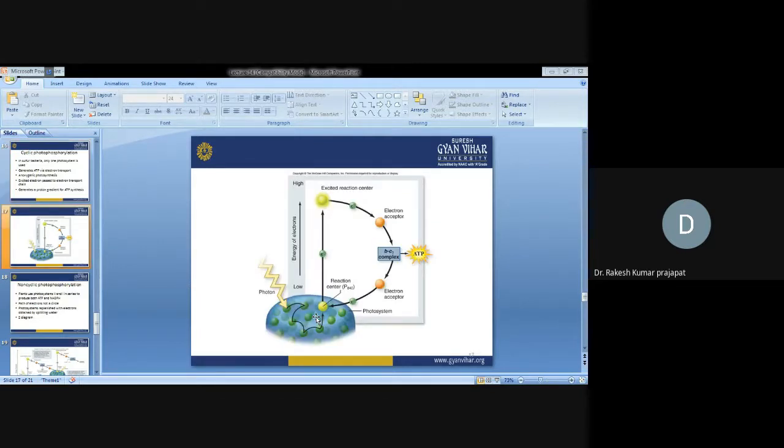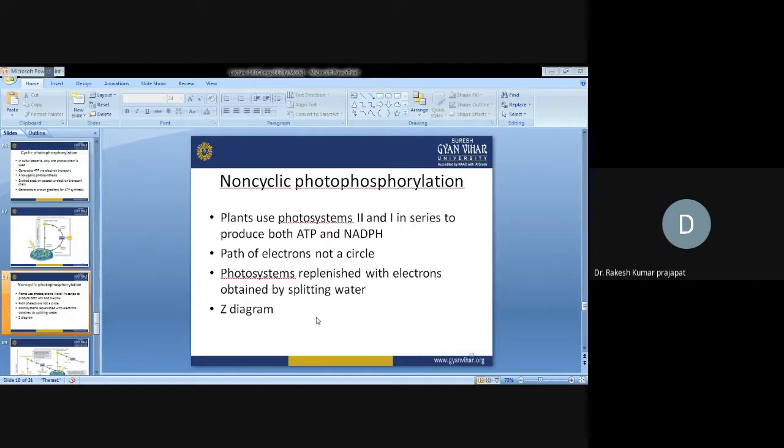Here is cyclic photophosphorylation, where we can clearly see photons are captured by different carotenoid pigments and the reaction center. Then the reaction center gets excited and transfers the electron to another electron acceptor. At the bc1 complex, ATP is synthesized. The electron gets recycled back to the chain. Now, noncyclic photophosphorylation.